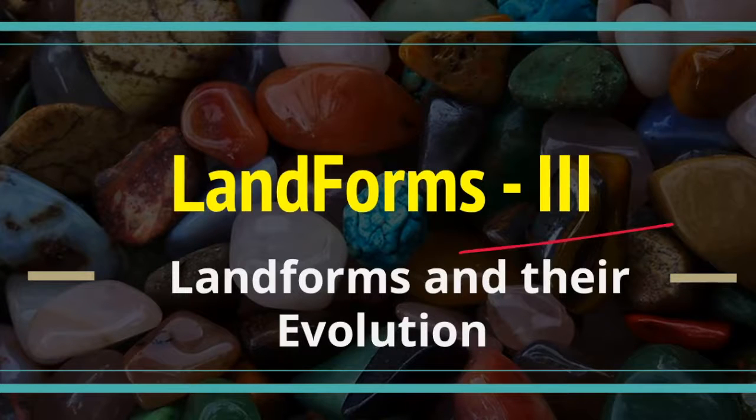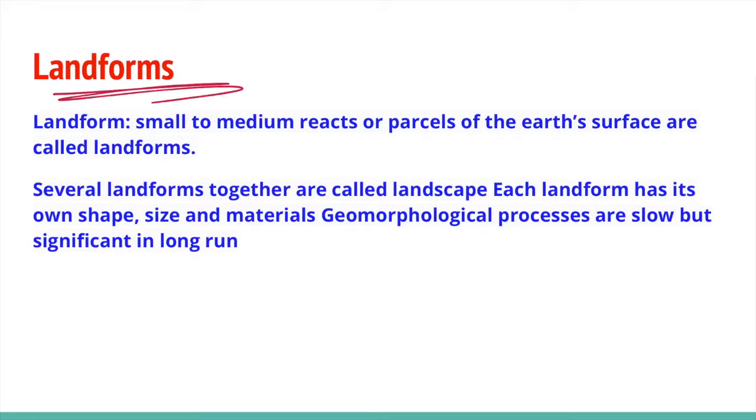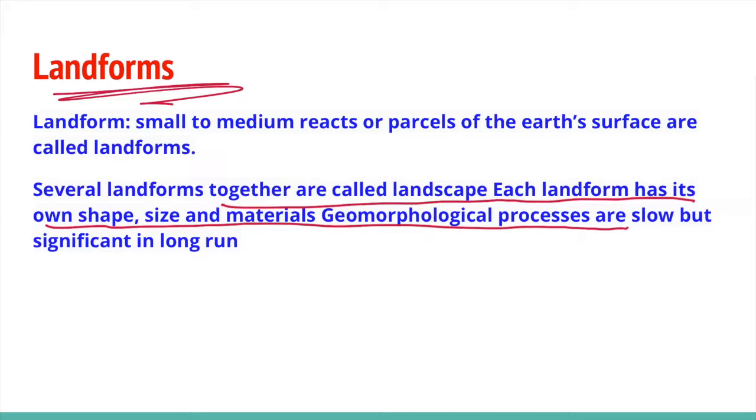In this session, we are discussing landforms and their evolution. What is a landform? A landform is a natural or artificial feature of the solid surface of the earth or other planetary body. Several landforms together are called a landscape. Each landform has its own shape, size and material geomorphological process. They are slow, but they may be significant in the long run.